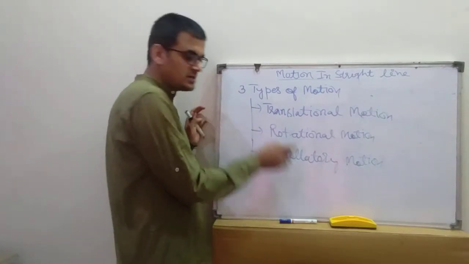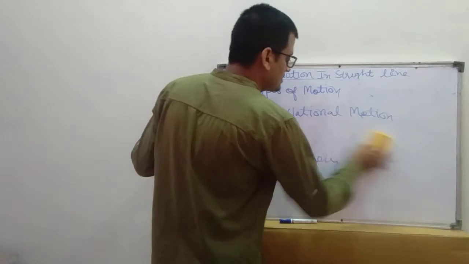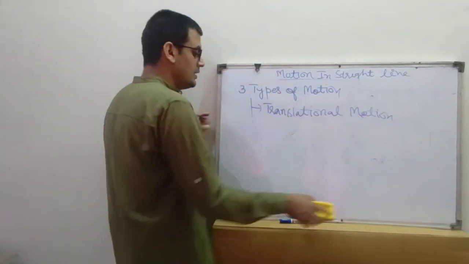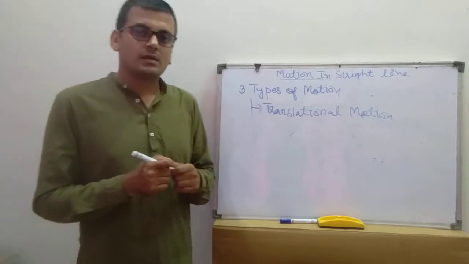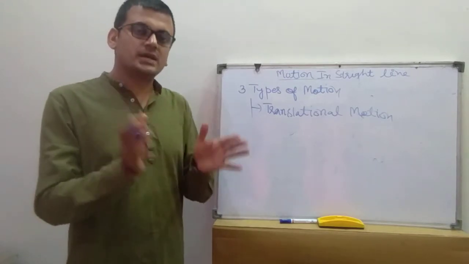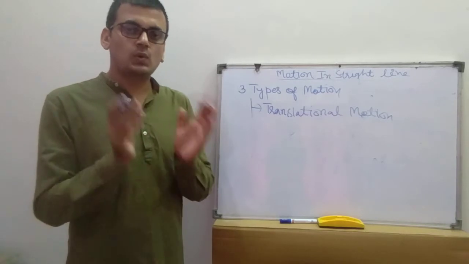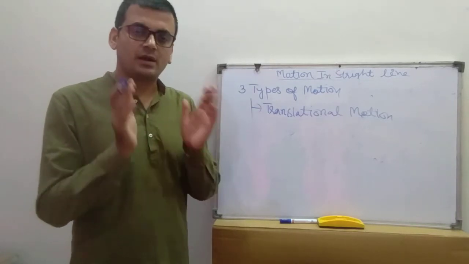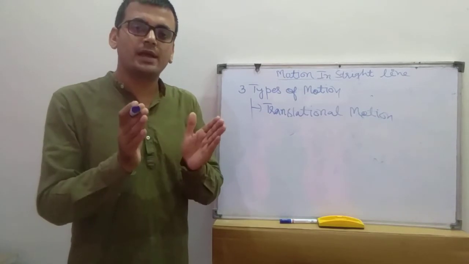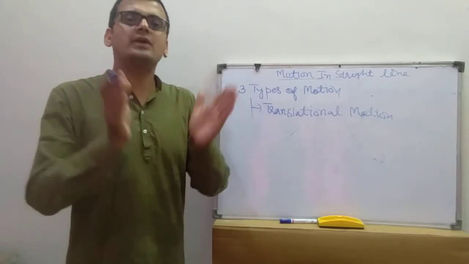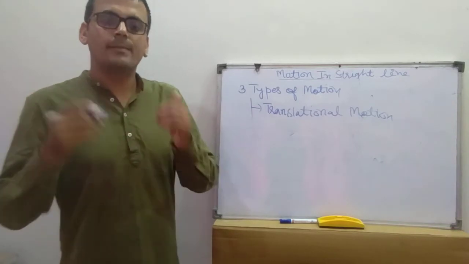Now we will discuss all these one by one. First one is translational motion. What is the meaning of translational motion? A motion is said to be translational if a line joining 2 points of a body remains parallel to itself throughout the motion.